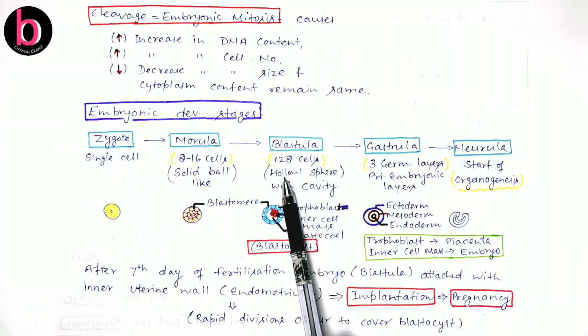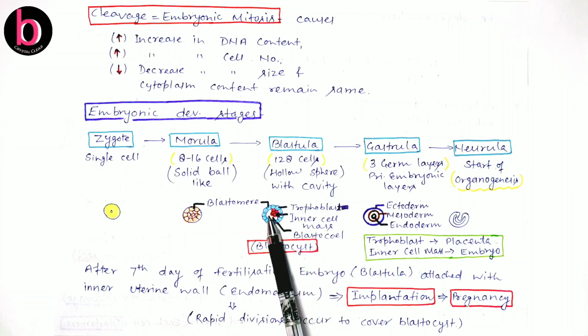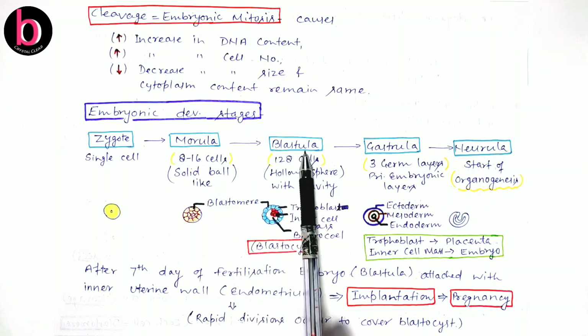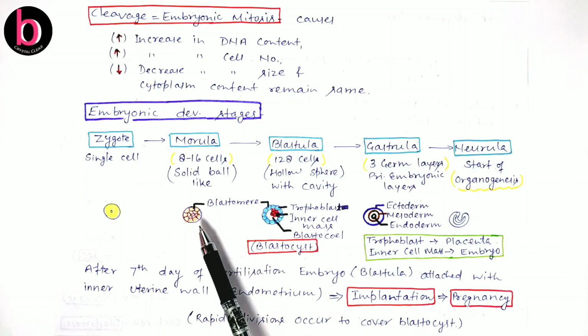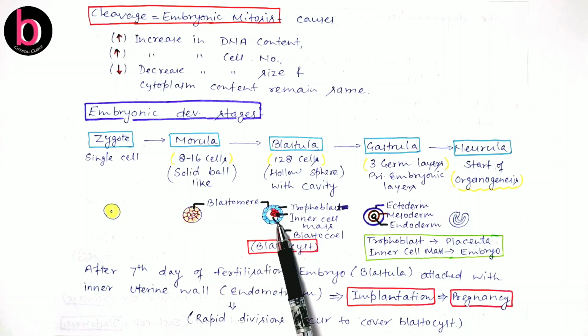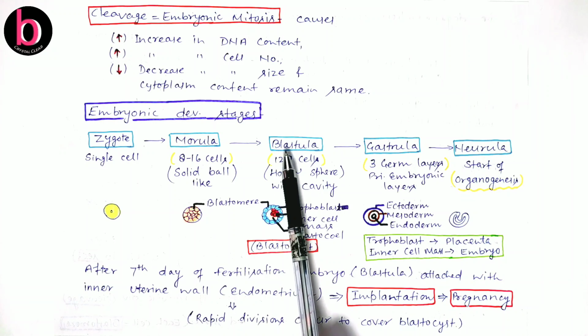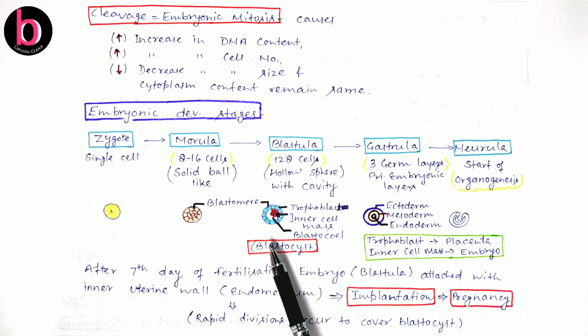This is a hollow sphere with a cavity known as the blastocoel. There is rearrangement when the morula converts into the blastula. The majority of blastomeres arrange peripherally, while a few project towards the center of the blastocyst. The whole structure is the blastocyst, but the stage is the blastula. This is the difference between blastocyst and blastula.